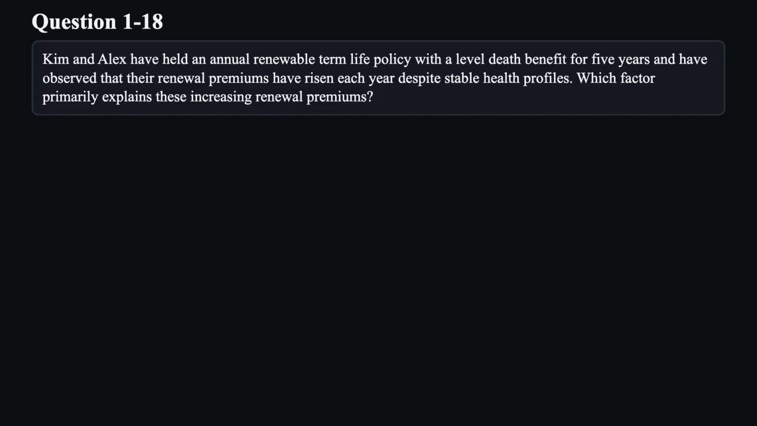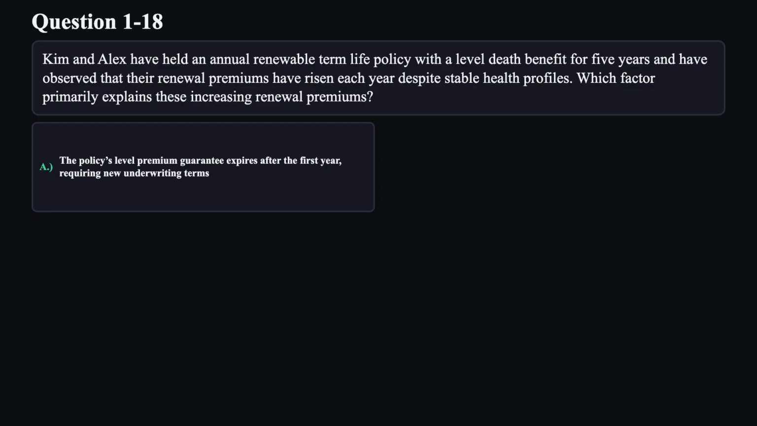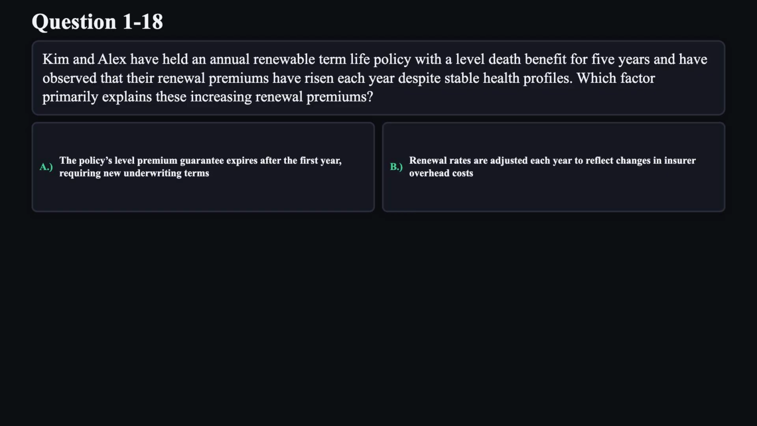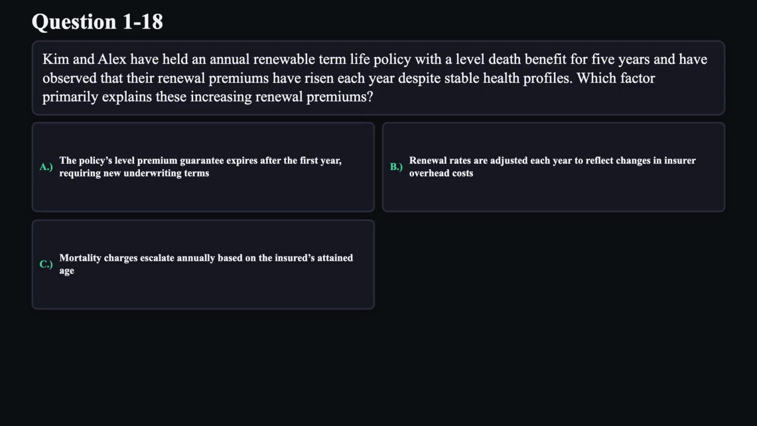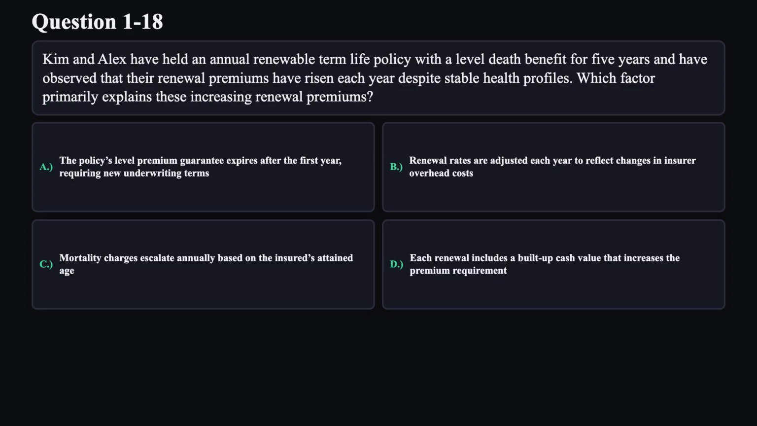Question 18. Kim and Alex have held an annual renewable term life policy with a level death benefit for 5 years and have observed that their renewal premiums have risen each year despite stable health profiles. Which factor primarily explains these increasing renewal premiums? A. The policy's level premium guarantee expires after the first year, requiring new underwriting terms. B. Renewal rates are adjusted each year to reflect changes in insurer overhead costs. C. Mortality charges escalate annually based on the insured's attained age. D. Each renewal includes a built-up cash value that increases the premium requirement.